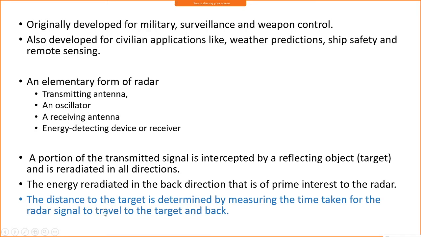That gives the distance, whichever place the target is exactly located. The distance to the target is determined by measuring the time taken for the radar signal to travel to the target and back, which is called the round trip time.